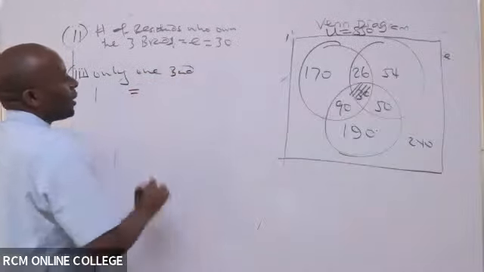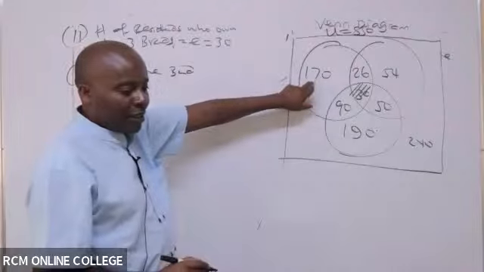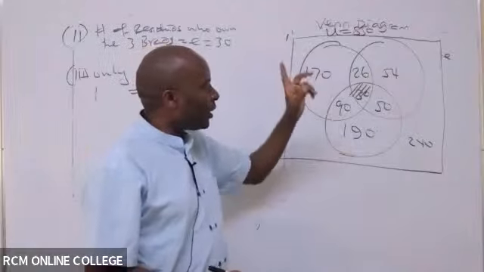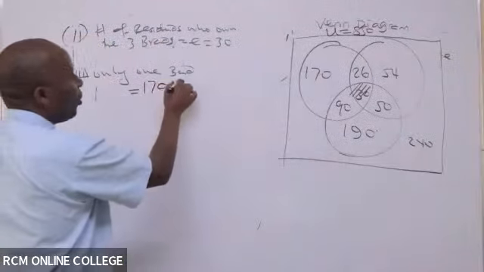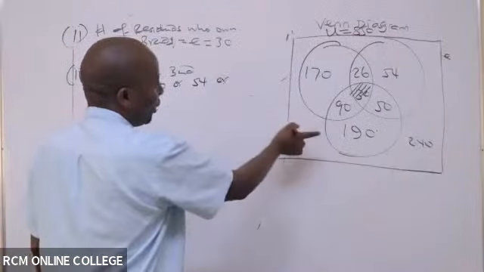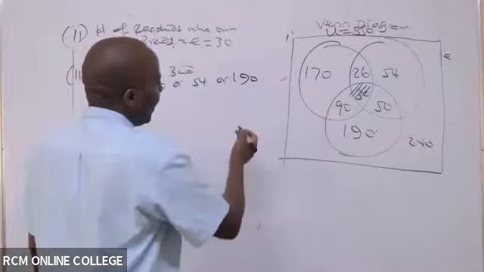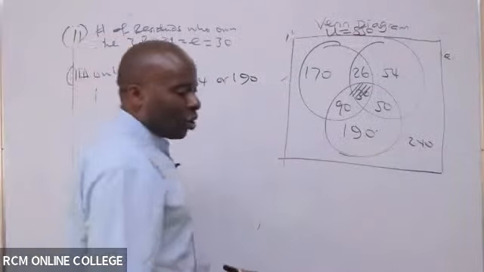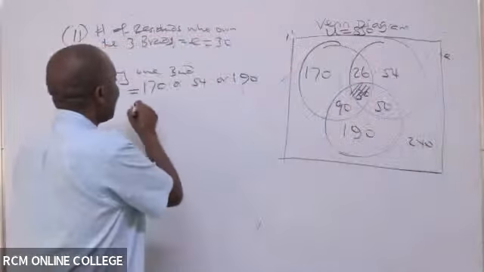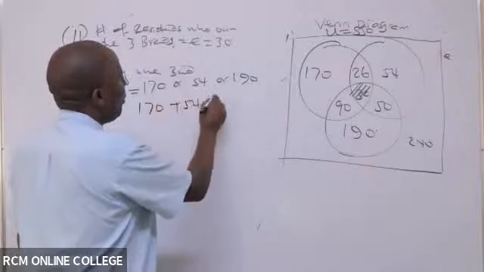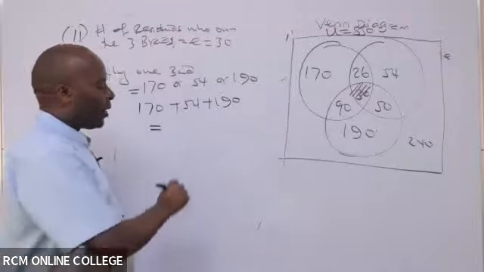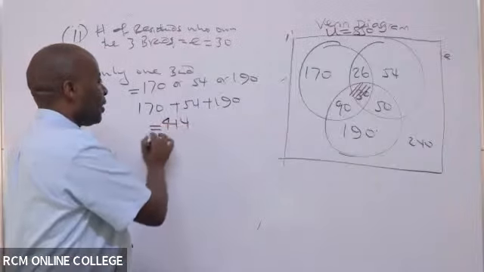So this will be the guys who are here, or here, or here. One brand. So it is 170, or the ones who own Toyota only, or the ones who own what here? Honda, 190. So "or" means what here? "Or" means that we add. So it is 170 plus 54 plus 190, which will end up giving us what figure? 414.